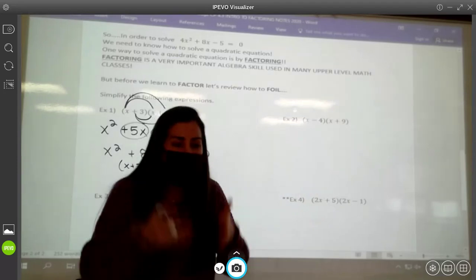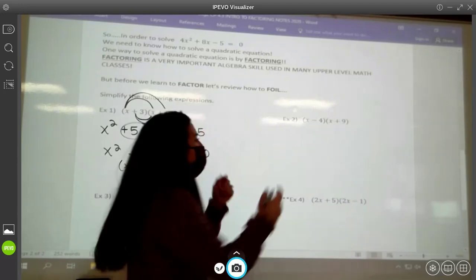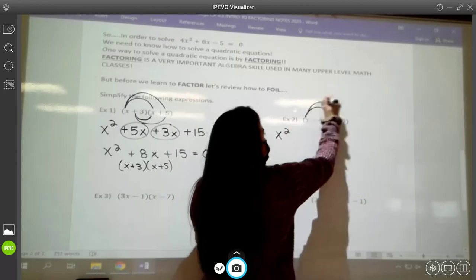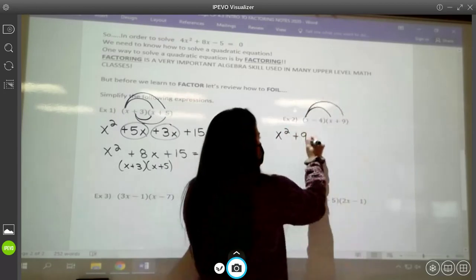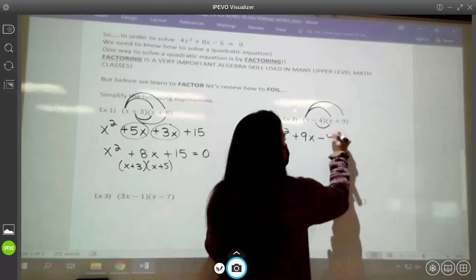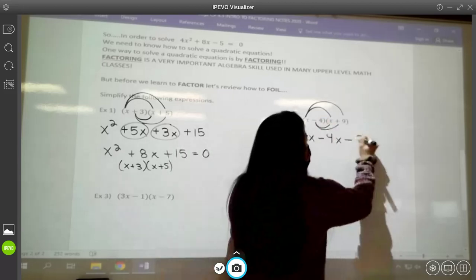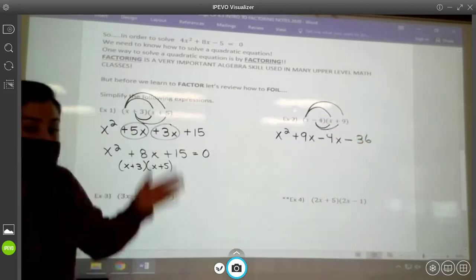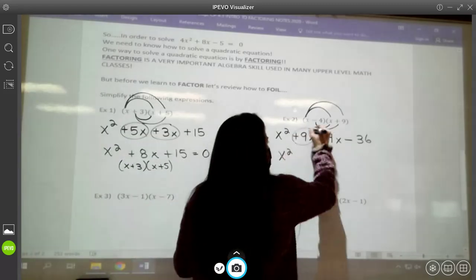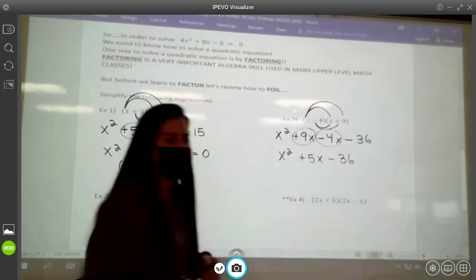So like I said, it's just double distribution. First, we're going to distribute x, then we're going to distribute -4. All right, so x times x is x squared. X times positive 9 is positive 9x. -4 times x is -4x. And then -4 times positive 9 is -36. And then we just combine like terms in the middle, and we're good to go. So x squared, 9x take away 4x is 5x, and then -36 comes down.